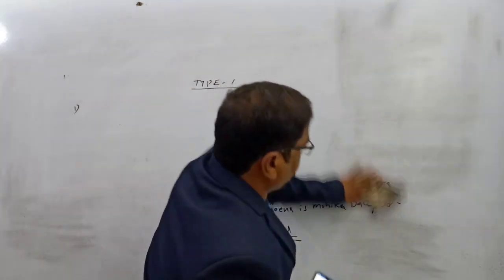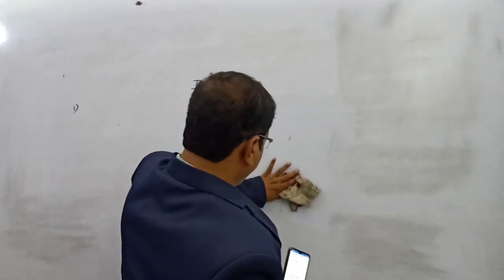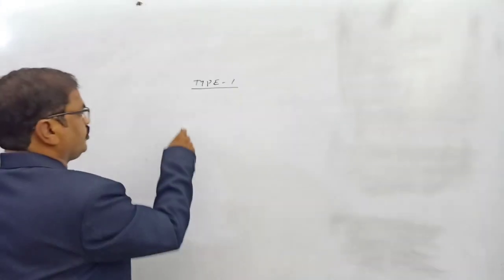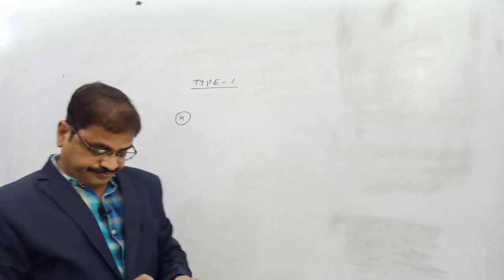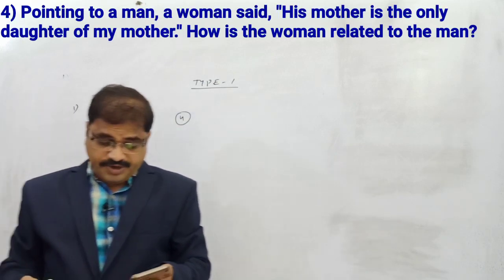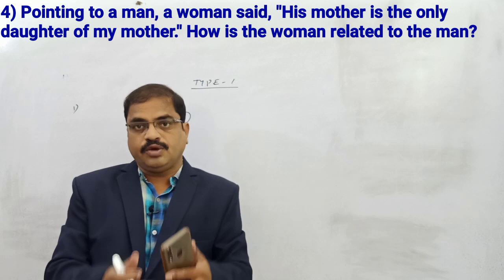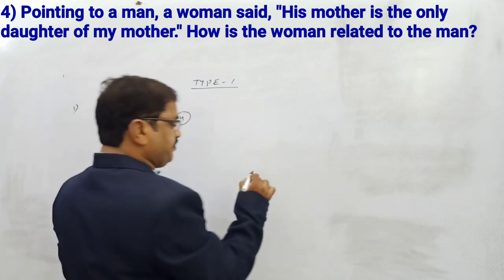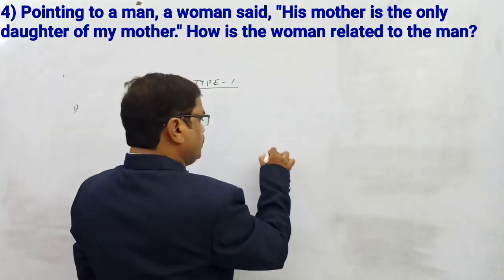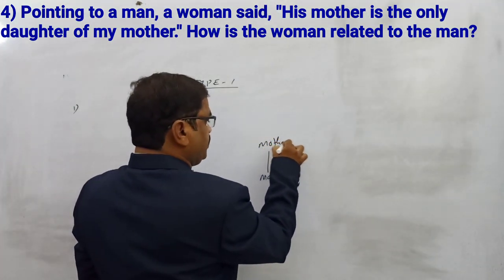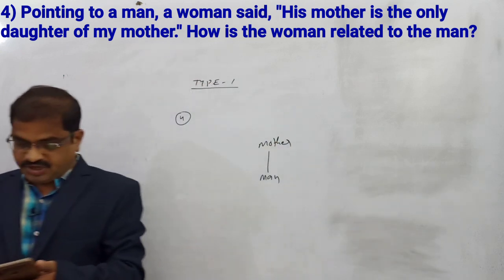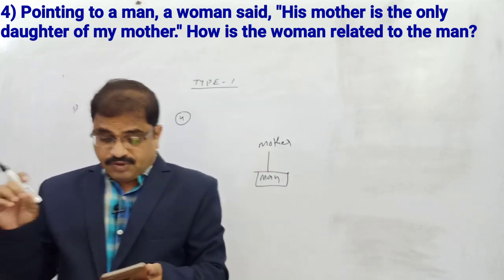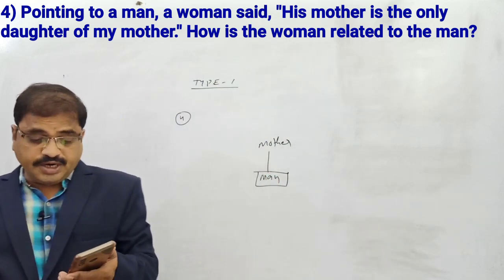Now come to question number 4. Pointing to a man, a woman said. The speaker is woman, okay, right. His mother means, first of all, take the man. Pointing to a man, his mother. Whose mother? Man's mother. So the man is important. Pointing to a man, the woman said, his mother is the only daughter of my mother.